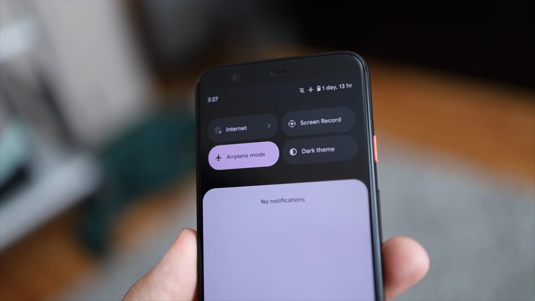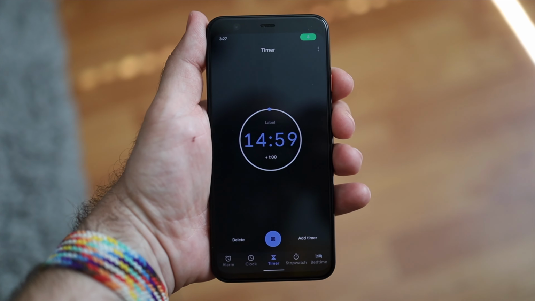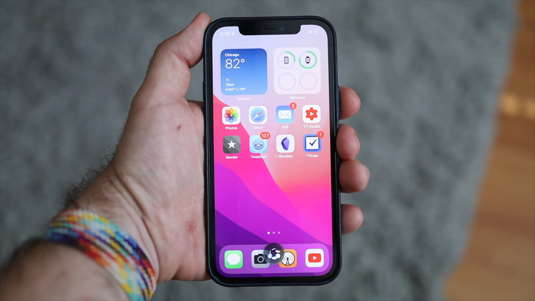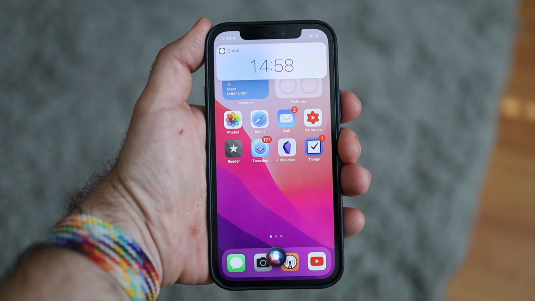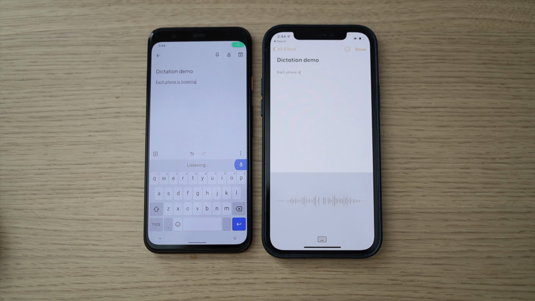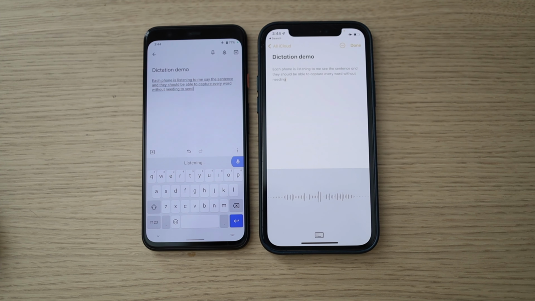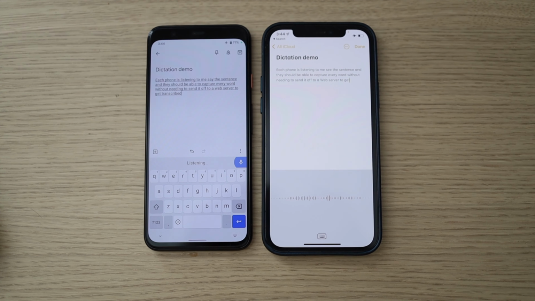I'm in airplane mode on my Pixel 4, and I can ask to set a timer, and it will do that no problem. I can do the exact same thing on my iPhone 12 Pro, and it works just as well. Dictation works offline too. Each phone is listening to me say this sentence, and they should be able to capture every word without needing to send it off to a web server to get transcribed.